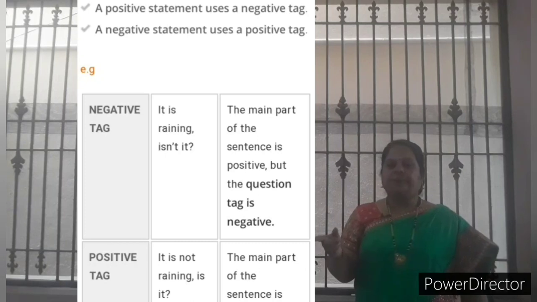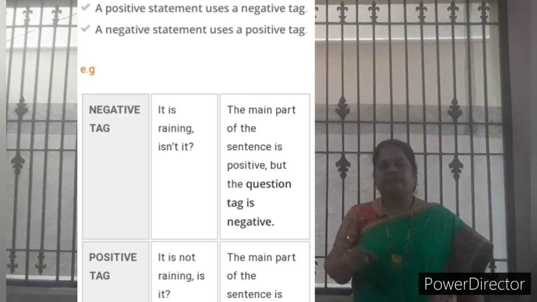Example, it is raining. It is raining is a positive statement. Use a negative question tag: isn't it? The main part of the sentence is positive, so the answer should be a negative question tag. Suppose it is not raining, the answer should be is it. So the main part of the sentence is negative, so you should write a positive question tag. All understood?